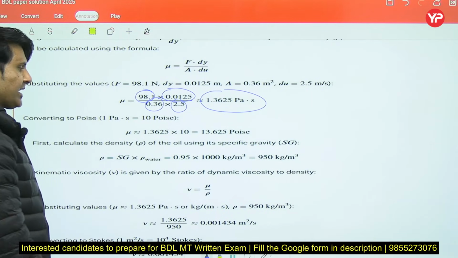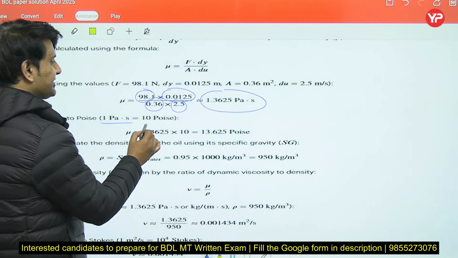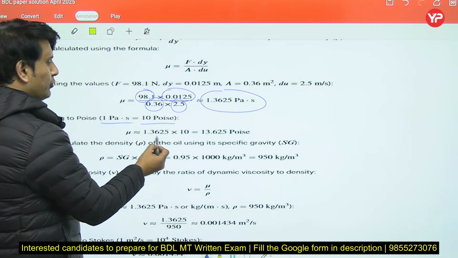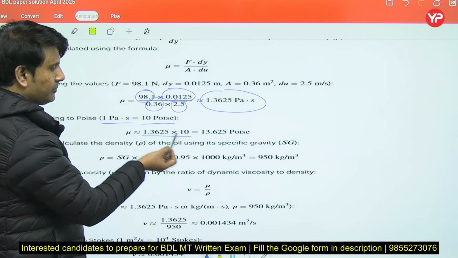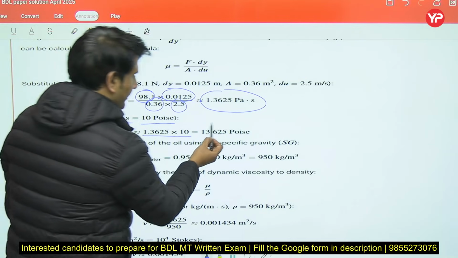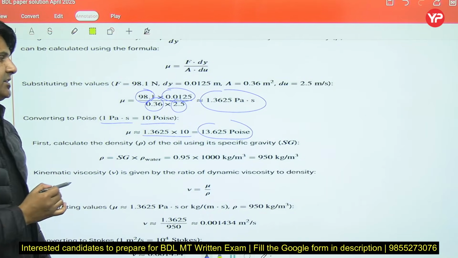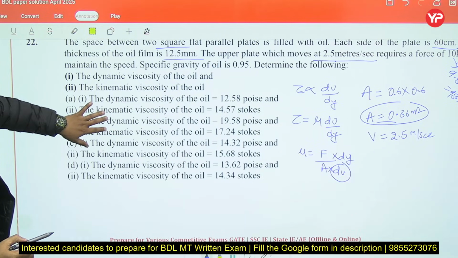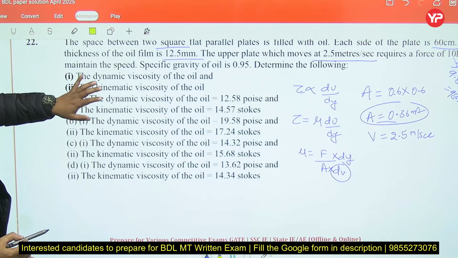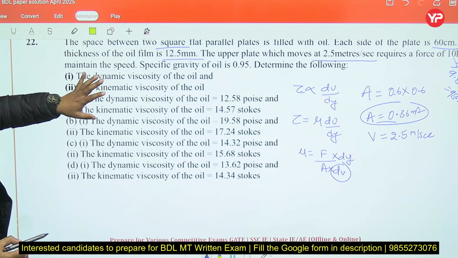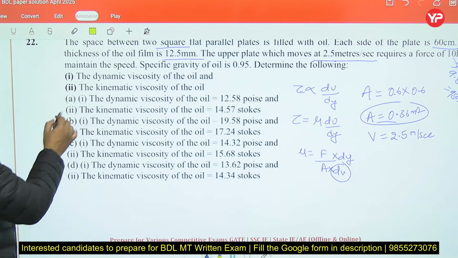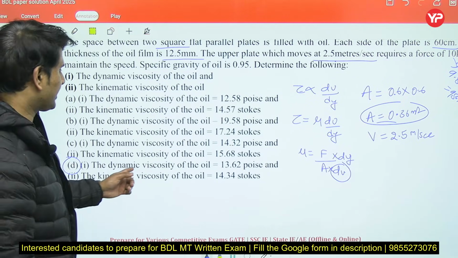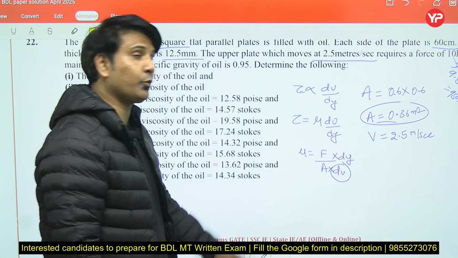And we know that 1 Pascal second is equal to 10 poise. So we have to multiply this value with 10. We'll get the answer 13.625 poise. So let's see, can we eliminate the options with this only? Yes, we can eliminate. D is the right option because dynamic viscosity of oil is 13.62 poise, right?